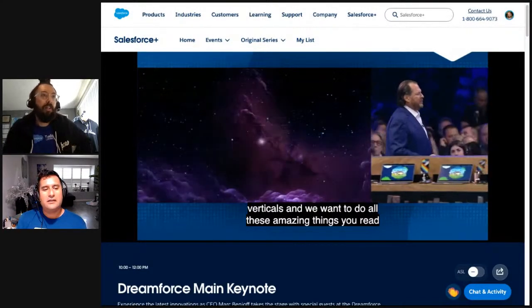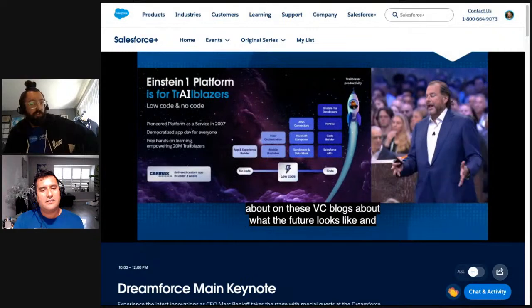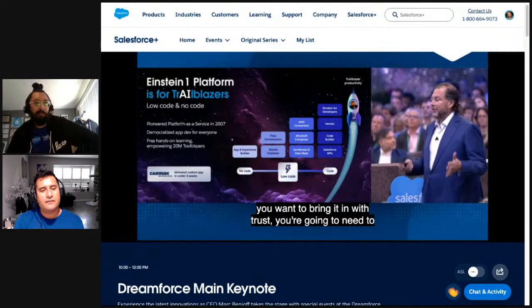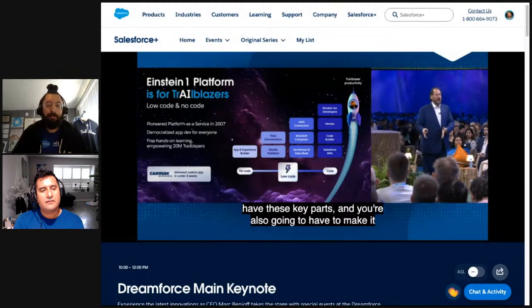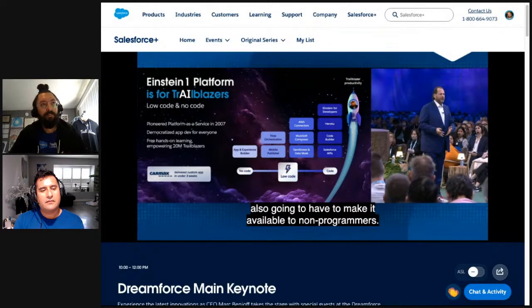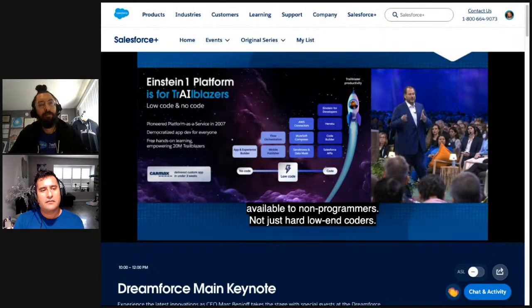You're going to need to have these key parts. And I suspect that we will make it available by the end of Dreamforce, but I do suspect that it will be a hardline add-on to the existing platform for non-programmers, not just hardline coders. Look, there's less than 10 million hardline coders in the world still.